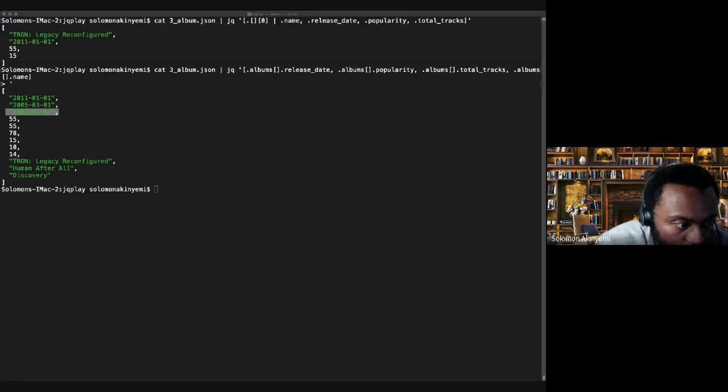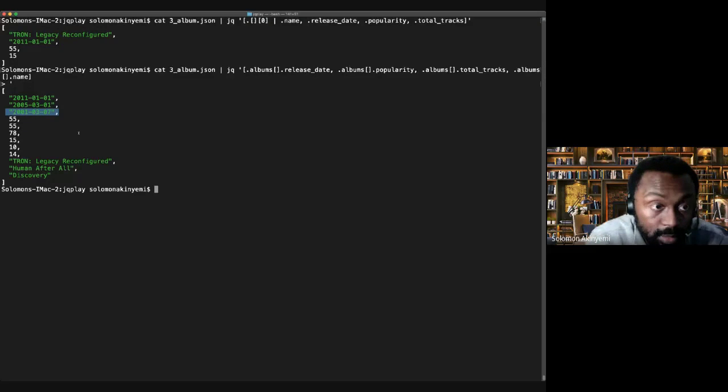Let's do two more, and then I will end it there and take any questions if you have any. Now we want to get the information from that and create a new JSON with it. So this is nice and useful, but we want to make it look a bit nicer and transform that data based on all that stuff that we've gathered.